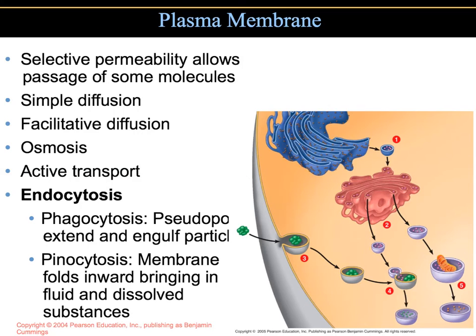The plasma membrane of the eukaryotic cells is also selectively permeable, and substances can cross both the prokaryotic and the eukaryotic plasma membrane by simple diffusion, facilitated diffusion, osmosis, or active transport. However, there was one type of transport that you learned about in prokaryotic cells.